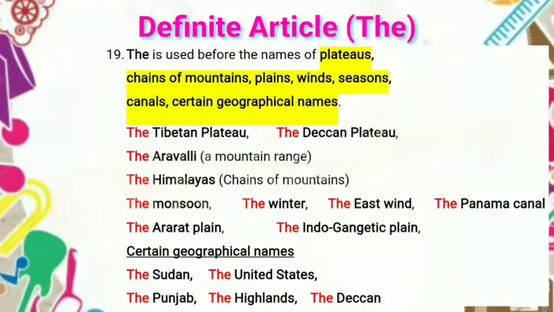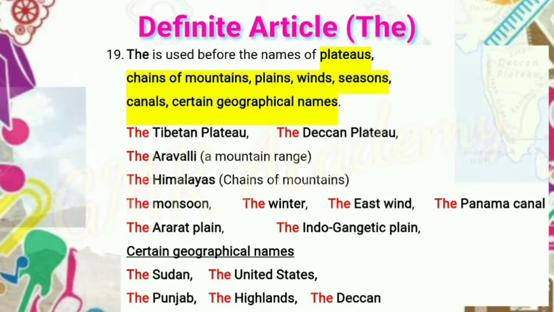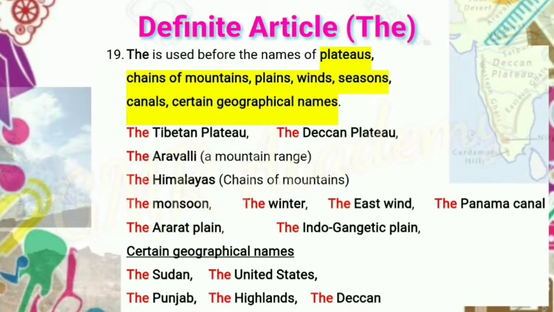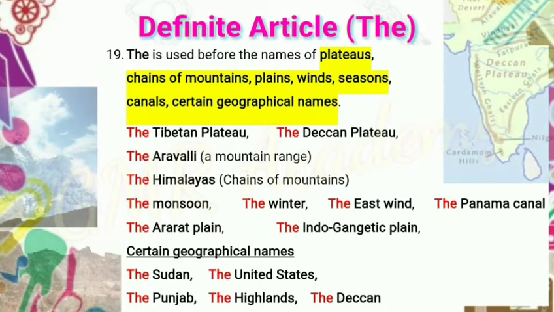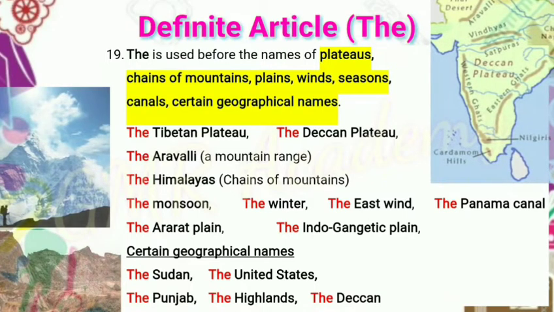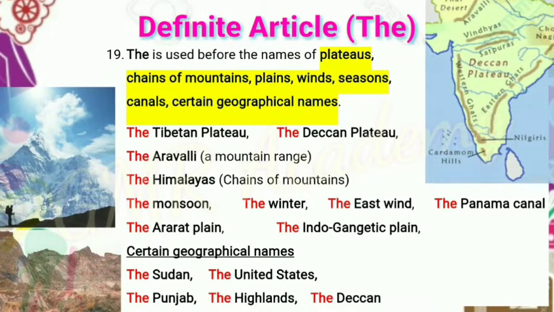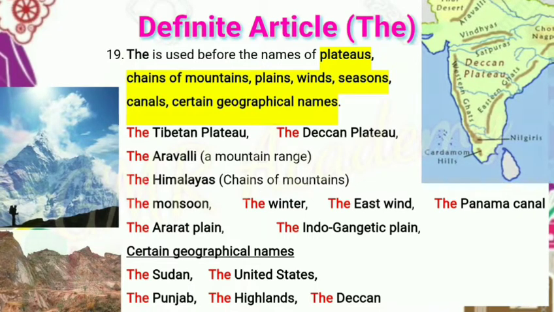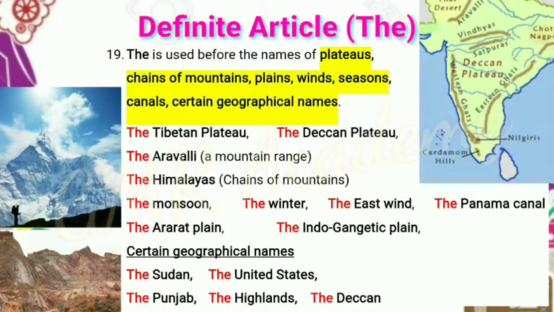The is used before the names of plateaus, chains of mountains, plains, winds, seasons, canals, certain geographical names. Examples: the Tibetan Plateau, the Deccan Plateau, the Aravalli, a mountain range, the Himalayas, chains of mountains, the monsoon, it's a season, the winter season, the east wind, wind direction, the Ararat Plain, the Indo-Gangetic Plain.